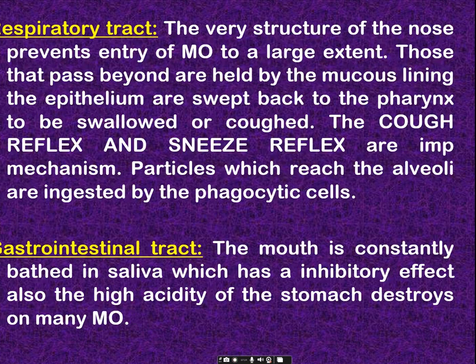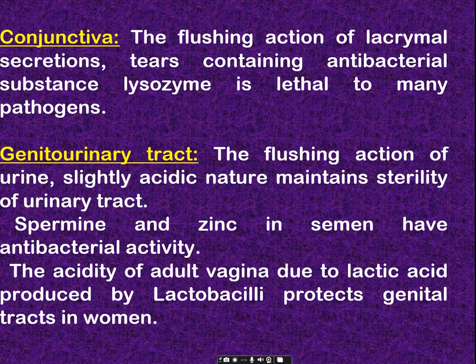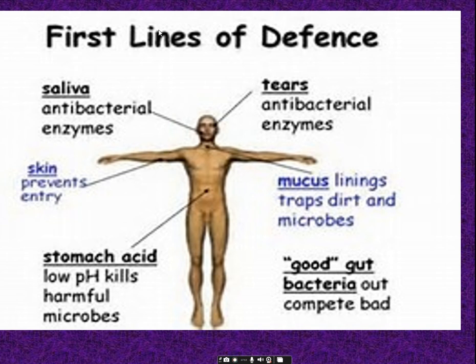Then we have the gastrointestinal tract. We have HCl, and the acidic pH of the stomach will kill the microorganisms. Then we have the conjunctiva, with lysosomal enzymes which have antibacterial activity. In the genitourinary tract, we have lactic acid, and spermine and zinc present in the semen have antibacterial activity. So these are the first line of defense. You can see saliva, tears, mucus lining, gut bacteria, and the acidic pH of the stomach.